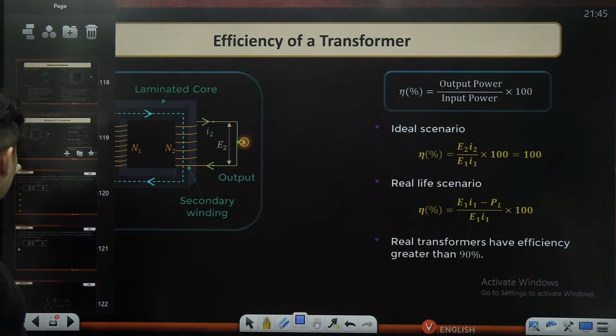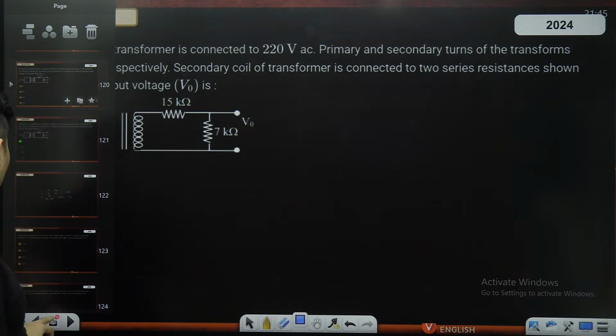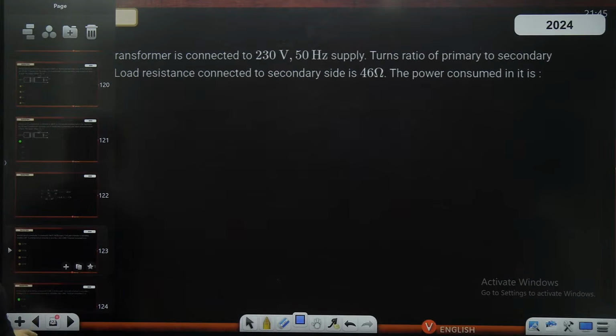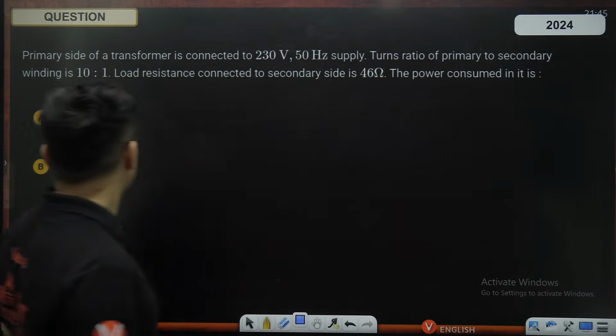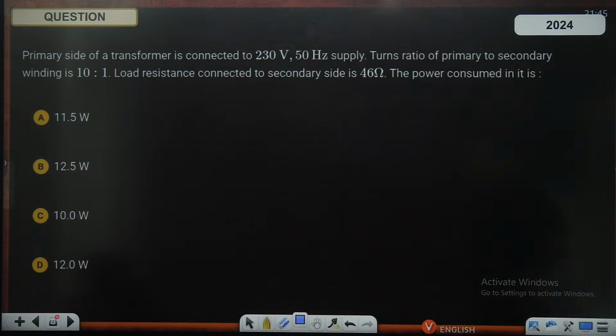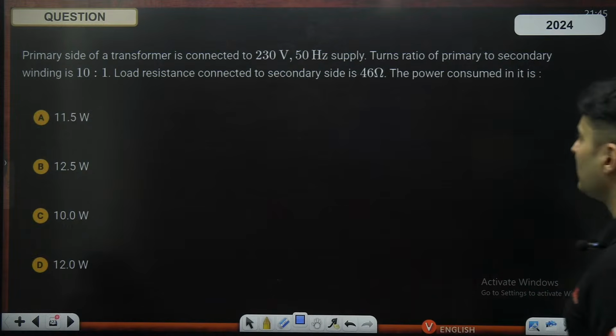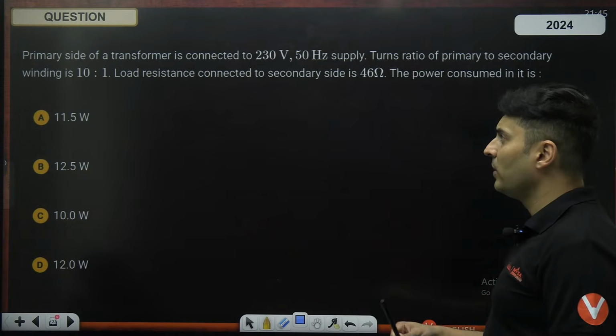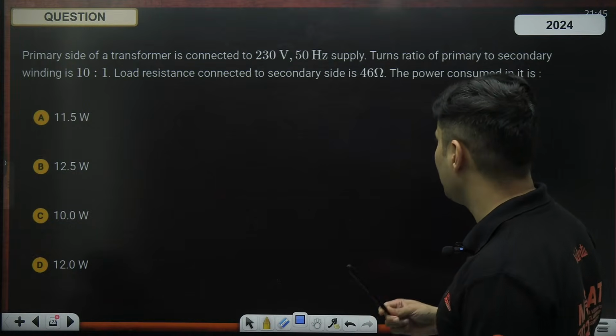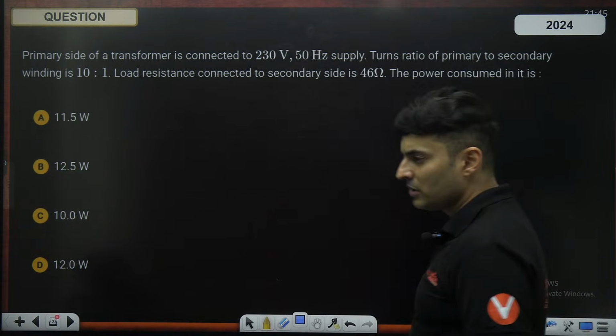Okay, so we've done this. So it's time to do some questions now. On your screen, we'll do that question first and then we'll come here. Okay, the primary side of a transformer is a 230 volts, 50 hertz supply. Turns ratio is 10 is to 1. Resistance is 46 ohms. What is the power consumed?